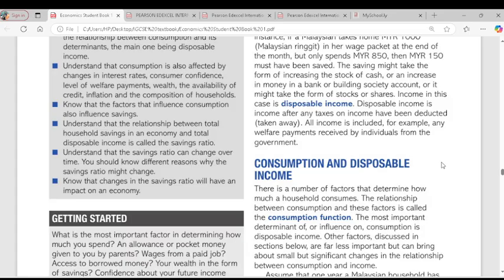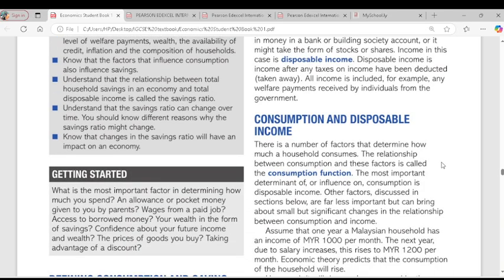For the consumption function, we have the marginal propensity to consume, MPC, which is the change in consumption over the change in income. Are you with me, please? I wrote here that MPC stands for marginal propensity to consume. This is the proportion of a change in income that is spent. That is why MPC is change in consumption over change in income.